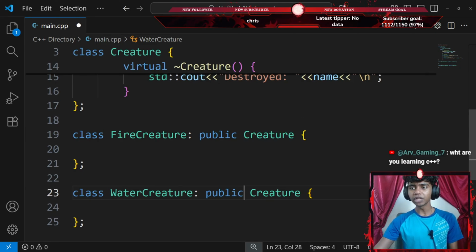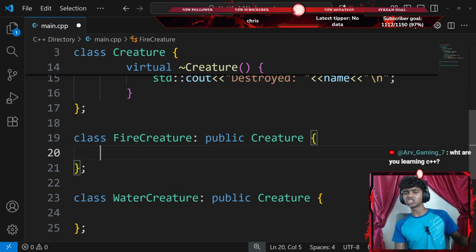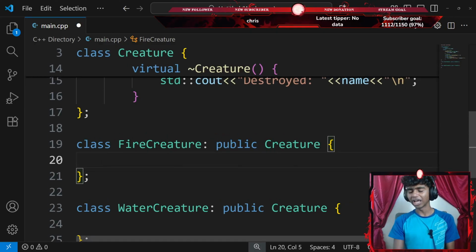What are you learning in C++? Honestly, I'm just learning the basics of C++ before I start working with engines, because I want to have strong foundations. Otherwise, later I might have to come back and learn the old stuff, guys. So I prefer to cover all the concepts first.